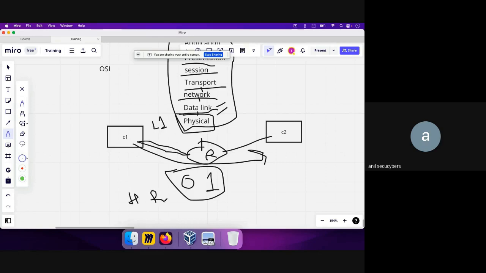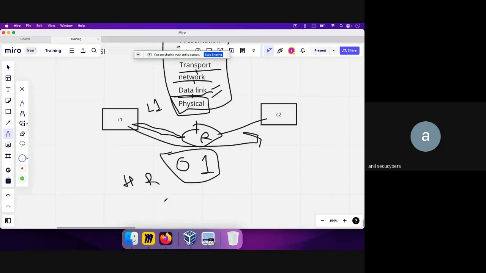One of the basic examples to understand the physical layer is when you connect a computer to a router using an Ethernet cable. The physical layer is responsible for sending the data bits through the cable, the data going back and forth in 0s and 1s. The physical layer sends the data between C1 and the router in the form of 0s and 1s.